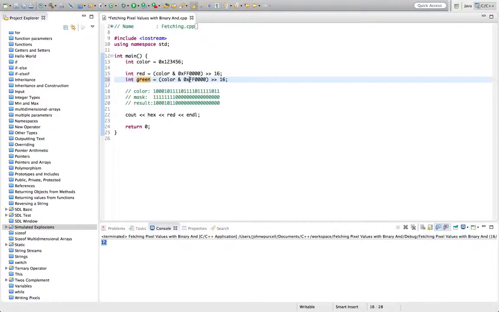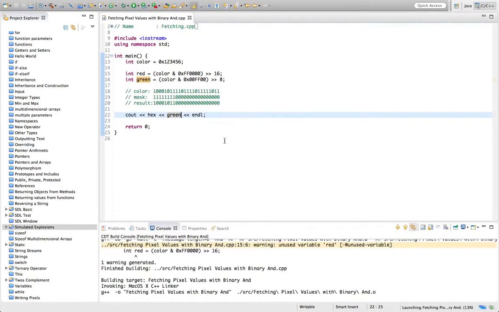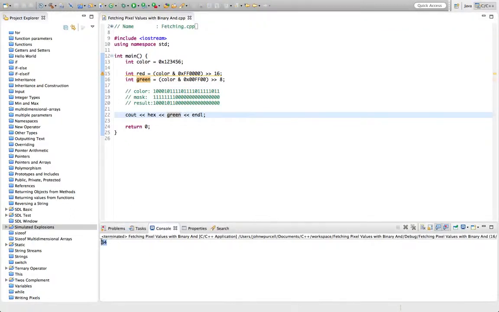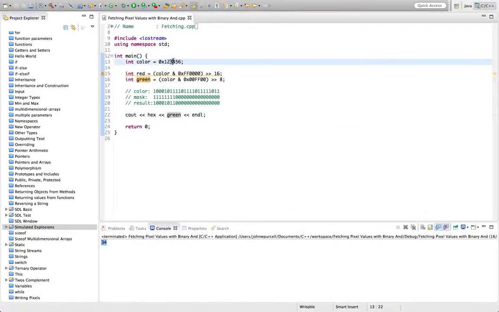so let's set the first 2 to 0, and then we want FF to mask out the green bit, and then 00 for the last value, and I want to shift this by 1 byte, and let's take a look at that. So green here, and there's our green value 34, which is picked out from here.